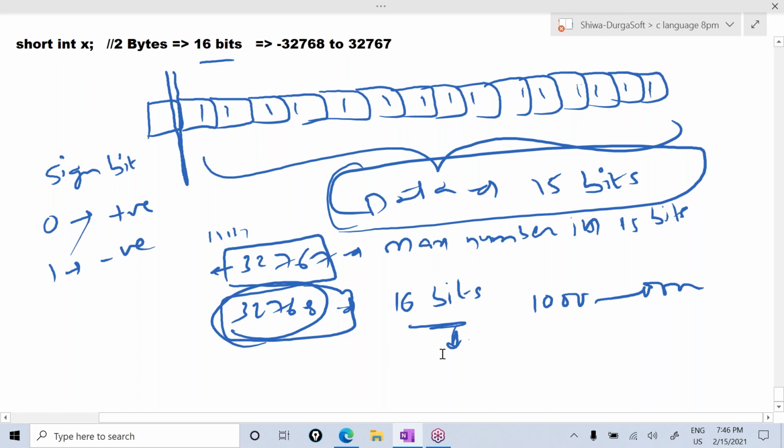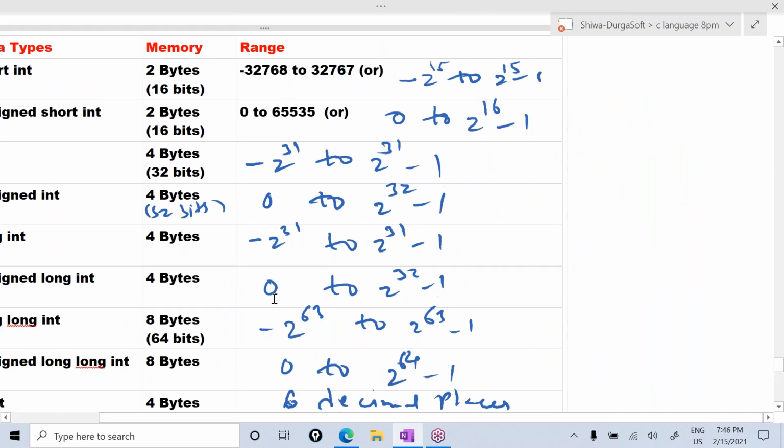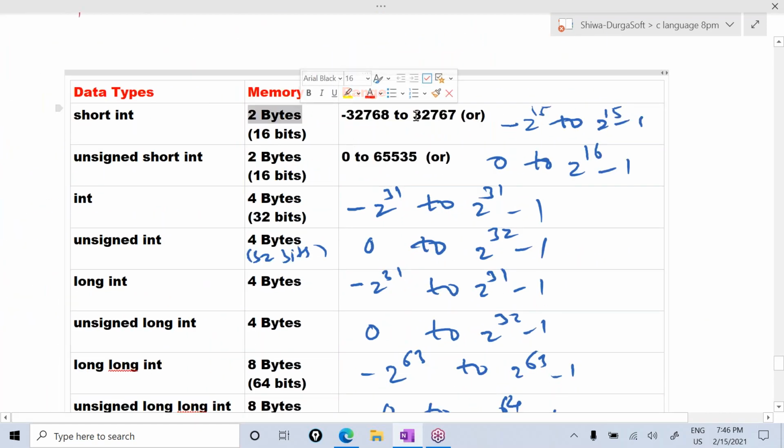15 ones will be there. If you take 32,768, 16 bits will be there: 1 and 15 zeros. So the 15 bit memory location cannot store a 16 bit value. That's why it can accept up to 32,767 only. The remaining ones are also the same. Because of these fixed sizes only, these ranges are there.